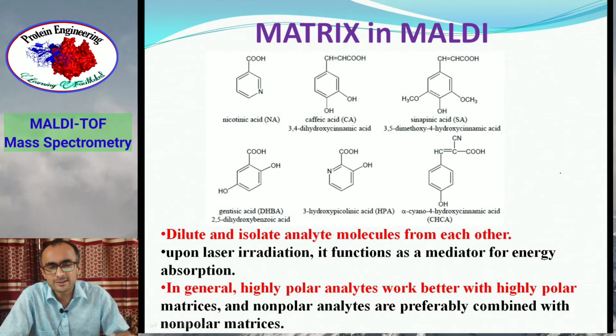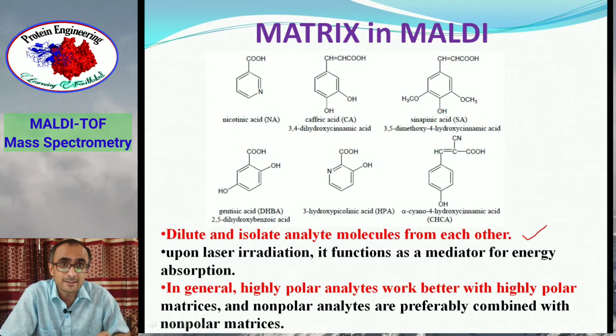And you can use different kinds of matrix in MALDI. Those are basically aromatic compounds which can absorb radiation and can transfer energy to the analyte in order to ionize them. The basic function of the matrix molecule here is to dilute and isolate analyte molecules from each other. So the analyte molecules are separated from one another, they are not in aggregated form. And of course the matrix also works as a mediator of energy transfer from the laser beam to the sample analyte. The matrix is selected on the basis of the nature of the analyte being used in the experiment.